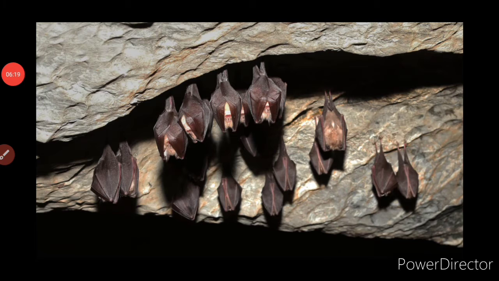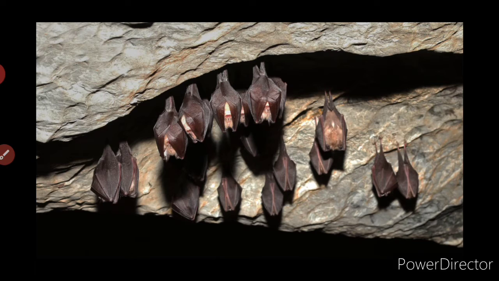And then this is the picture showing you the hibernation of a bat. So what is hibernation? Hibernation is nothing but a state of inactivity in which the body temperature drops with a lowered metabolic rate during winter season. So this is how bats will be in their hibernating stage.